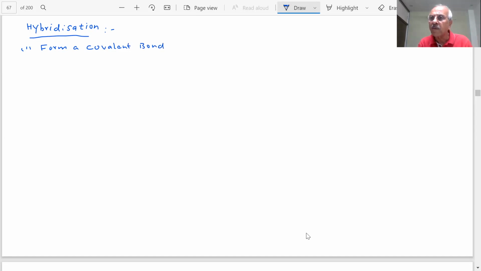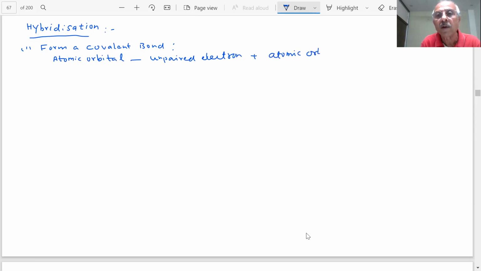What do you need to form a covalent bond? Covalent bond is formed by how, students? You said there should be atomic orbitals. When an atomic orbital has an unpaired electron, and there is another atomic orbital of another atom, it should also have an unpaired electron, and they have opposite spins.